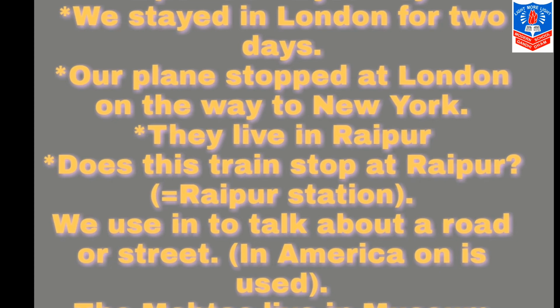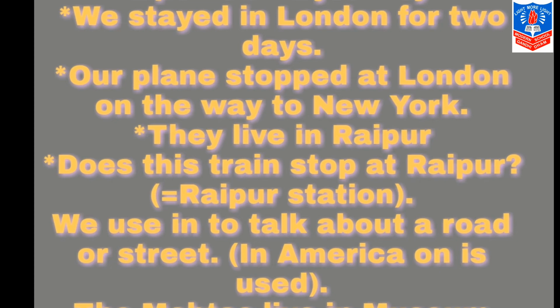Why are we using the preposition at here? Because we see the city as a point of journey. My third example is, they live in Raipur. My fourth example is, does this train stop at Raipur, that is, Raipur station?